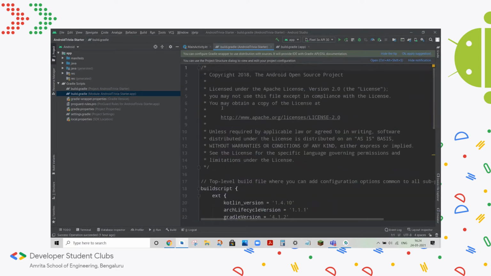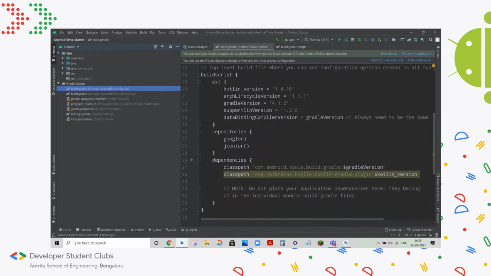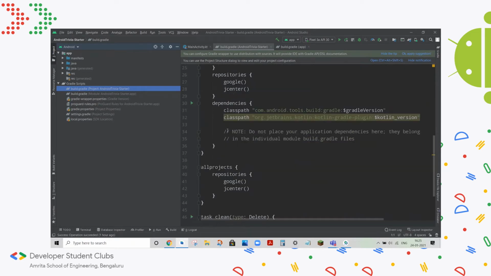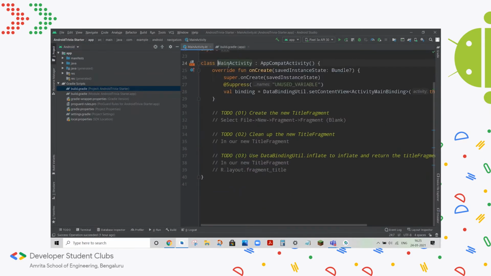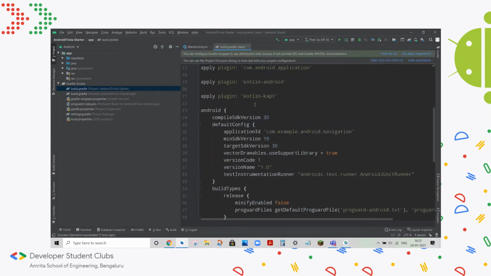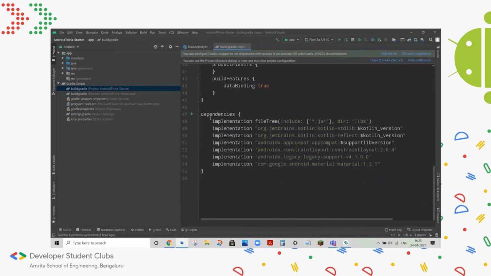So the top level one, which is the project level Gradle build file, we won't touch mostly. It contains certain things that come by default with the starter code, so you don't have to mess with it. This is where we'll be spending most of our time, if any at all. So here you can see the dependencies, which basically means third-party libraries. One of them is the material library, which basically takes care of all the design tools and provides you with the different design options to make your app look that much better.